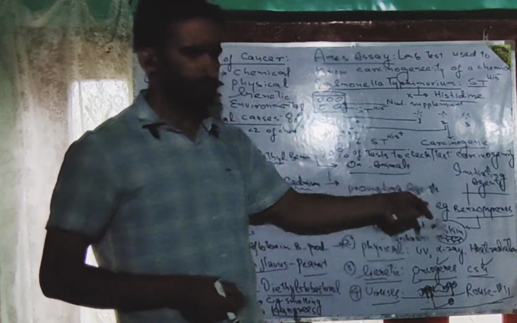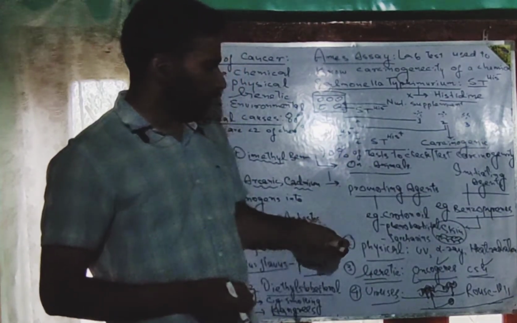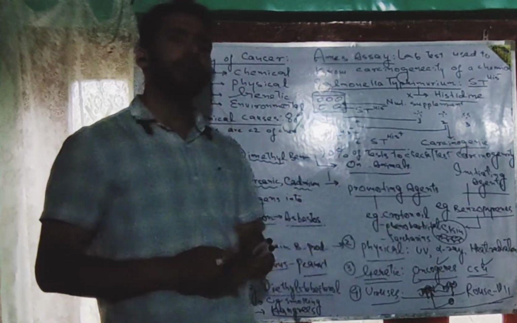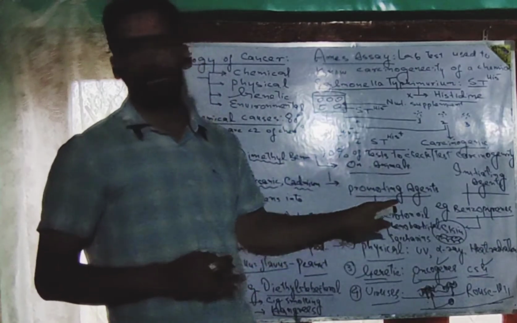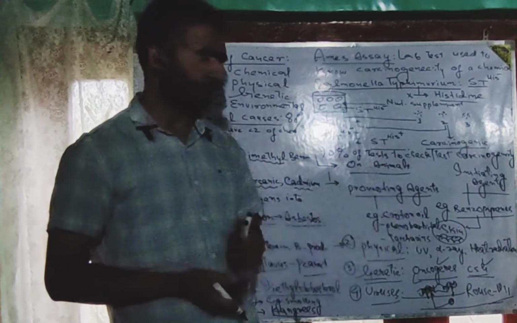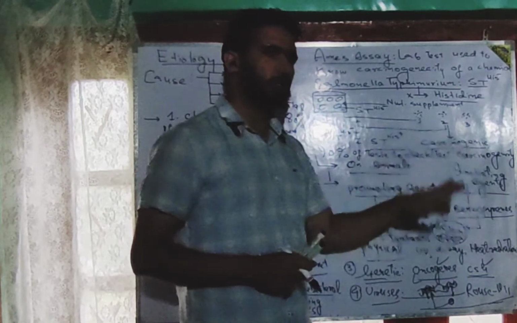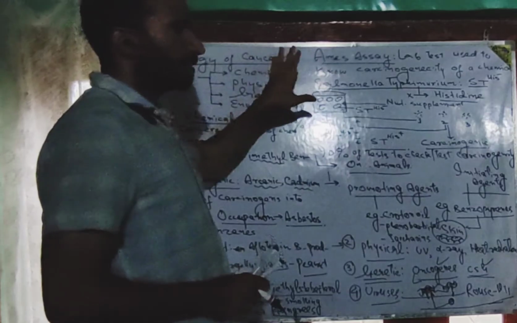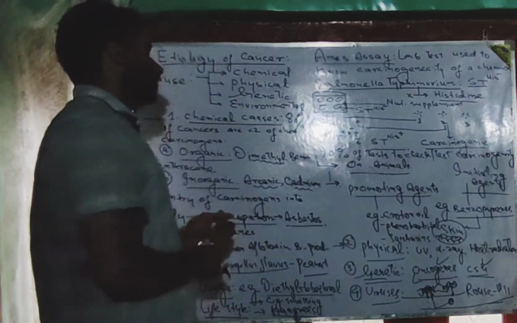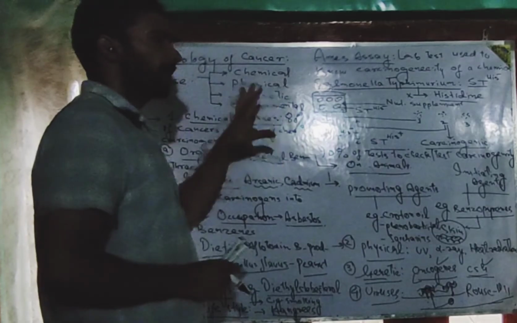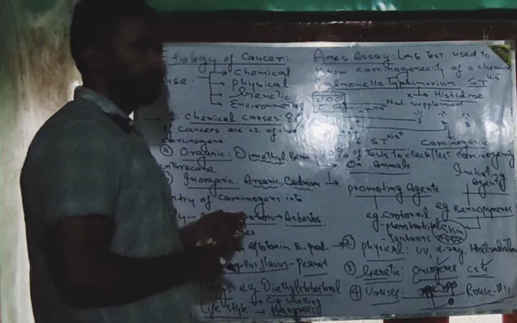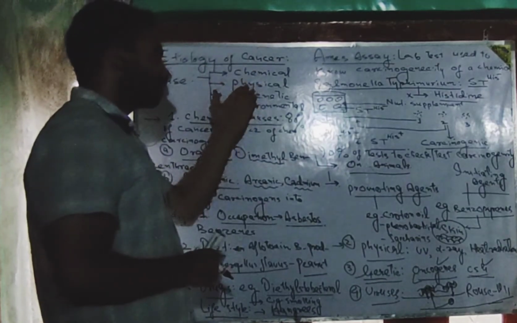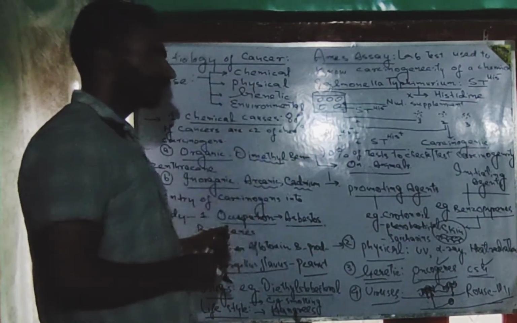So by now we will conclude it here today, and in the next lecture we will be discussing the molecular basis of cancer. And here I will repeat quickly today's topic on your board, in which we discussed the etiology of cancer. In the etiology of cancer, we came to know that different agents can be the causative agents or vehicles for the development of cancers. There can be chemical agents, physical agents, genetic causes or environmental causes.